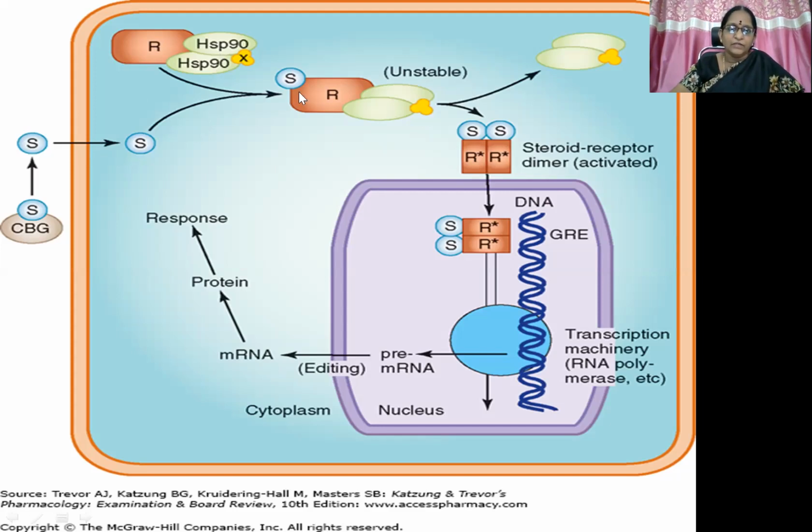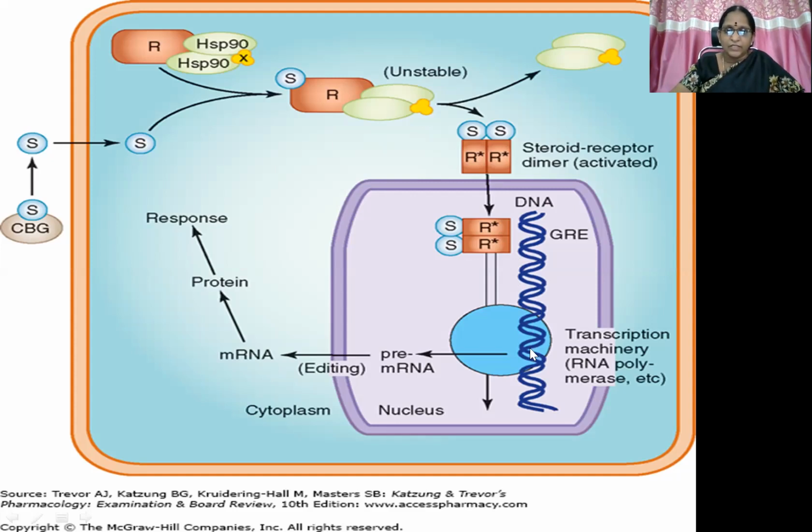Okay, so here the glucocorticoid receptor combination, this complex, is formed. Because of the instability of these heat shock proteins, they get dissociated from the receptor complex. So the glucocorticoid along with the receptor gets dimerized. This dimerized steroid receptor will enter into the nucleus. So here what happens, it combines with the glucocorticoid receptor element, that is the nucleotide sequences that